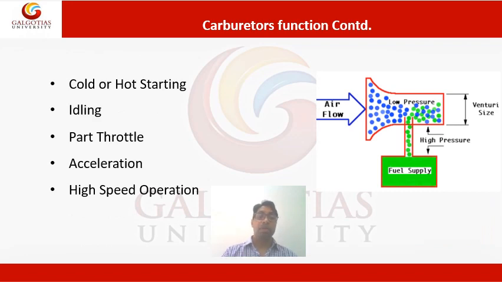Now, some conditions are listed below: number 1, cold or hot starting; number 2, idling; number 3, part throttle; number 4, acceleration; and number 5, high speed operation.